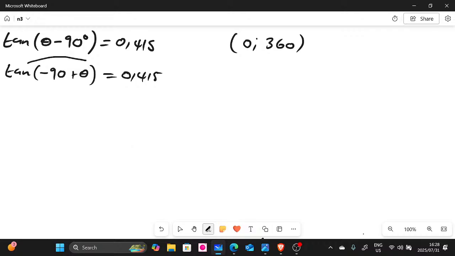Take this tan to the other side. We're going to be left with negative 90 degrees plus theta. When you press arctan, you press shift, then tan, 0,415. And then here you're going to be left with 90 degrees plus theta.